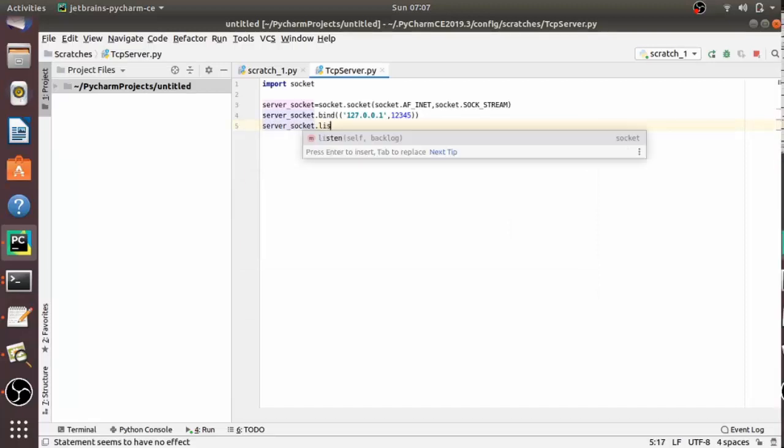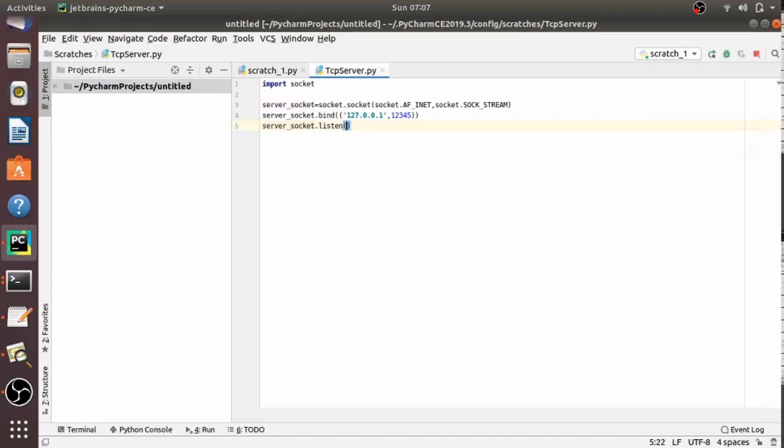Now let's listen. The server starts listening after binding. So server underscore socket dot listen. Listen takes a backlog parameter. So suppose I am passing 5.